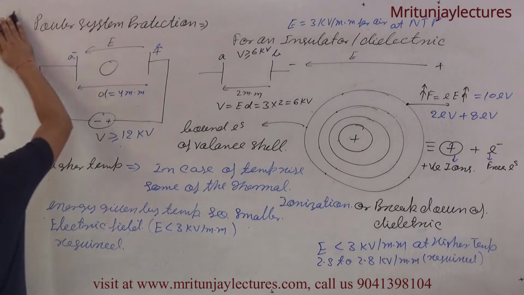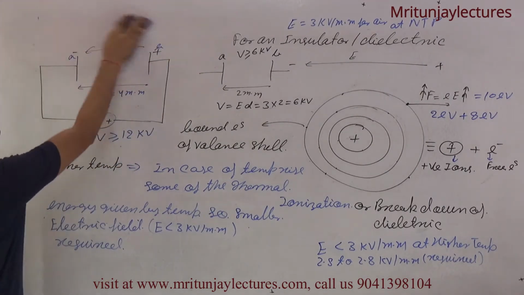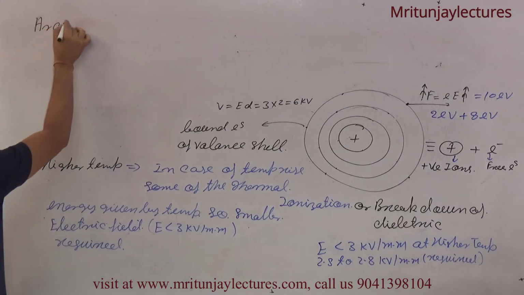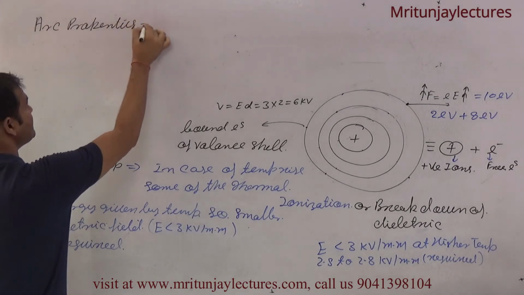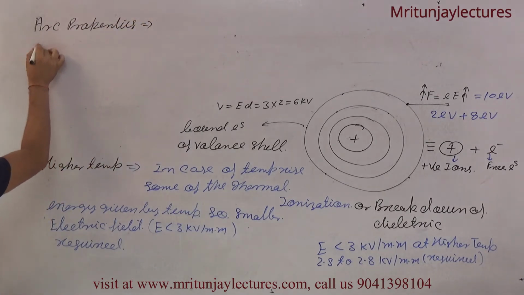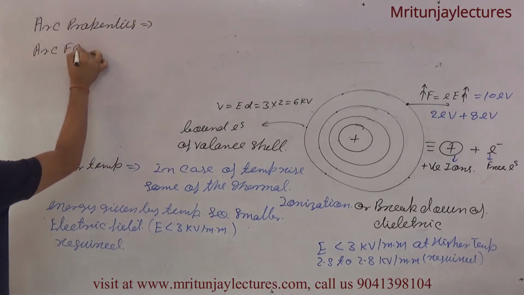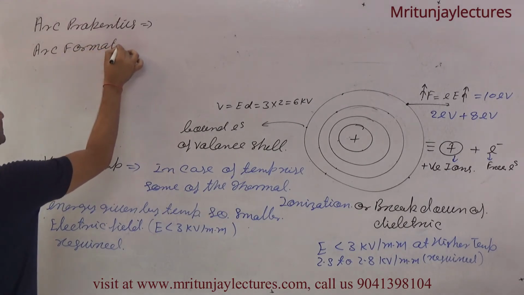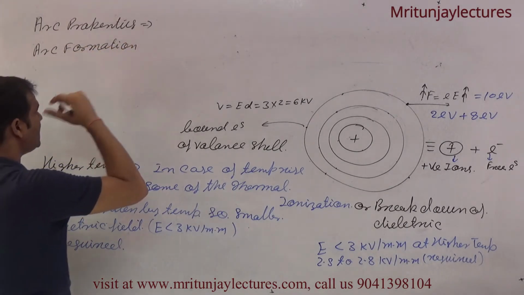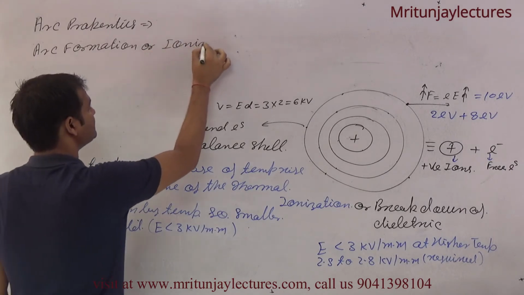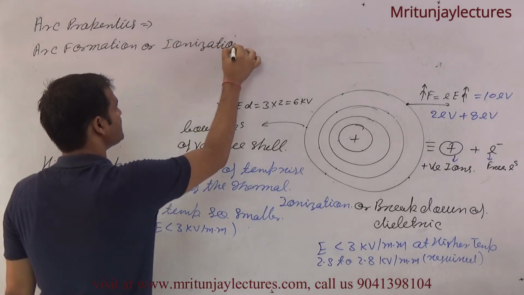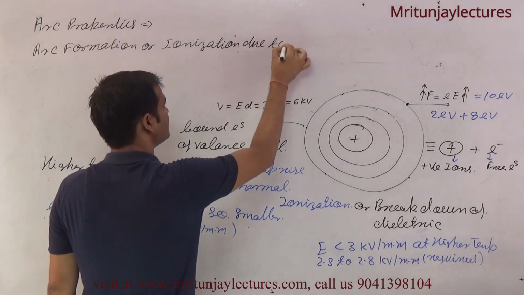Now arc properties, that is, arc formation, or you can say ionization due to.